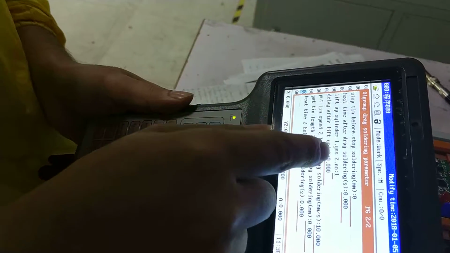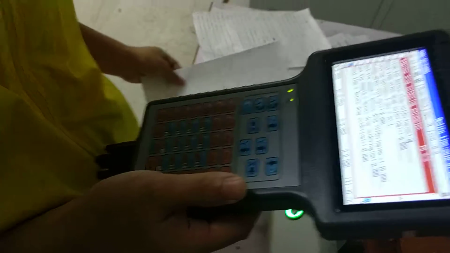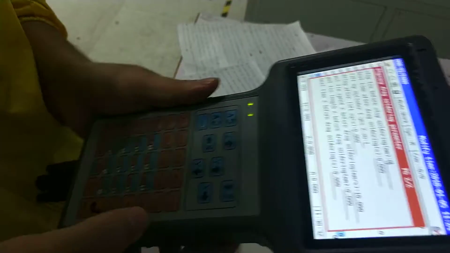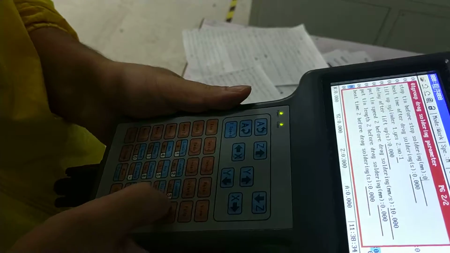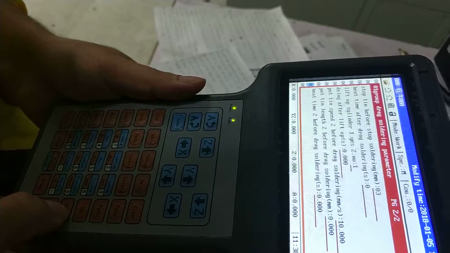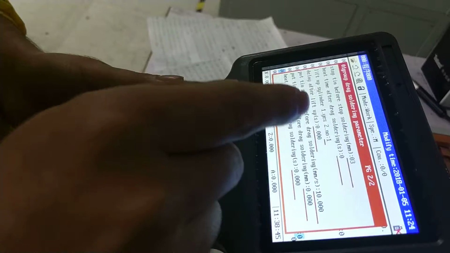Stop team before stop soldering. You can adjust from 0 to 3. Head time after direct soldering. Just keep 0.